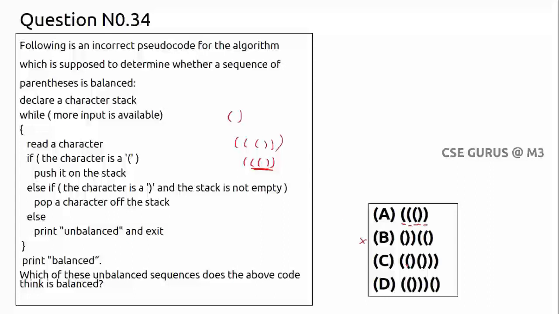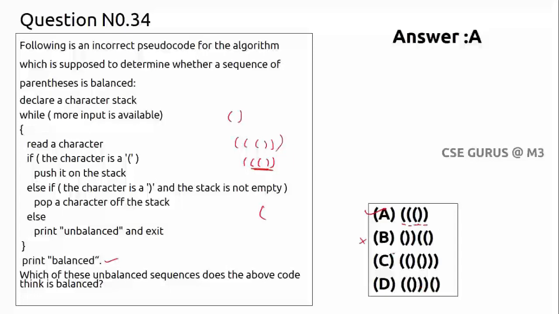And here also, you can see that means in the stack there is an extra close brace. Extra close brace, it shows as unbalanced. But there is an extra open brace, it shows it as balanced. Remember this point according to this logic. So that's why you can check where the extra open braces are, in option A only. That's why option A is the correct answer.